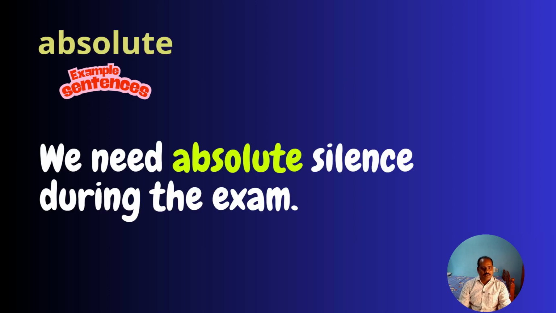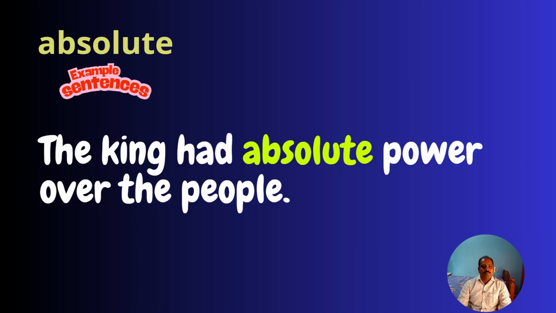Now, let's look at second example. The king had absolute power over the people. Of course, we are talking about something that happened in the past, had absolute power. So absolute is adjective, power is used as a noun here. The meaning is the king had total power over the people, complete power over the people.